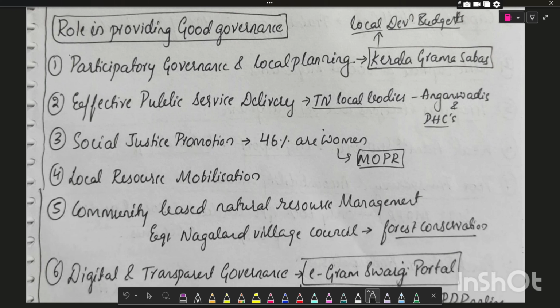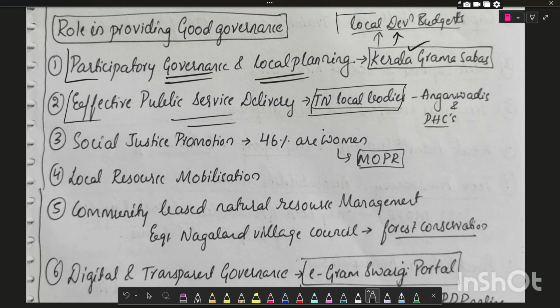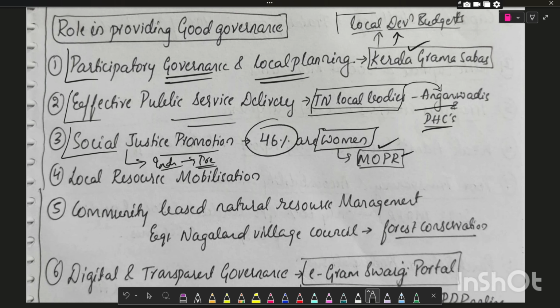First one is local self-governance ensures participatory governance and local planning. For example, Kerala Grama Sabha's role in local development budgets. Effective public service delivery. For example, Tamil Nadu local bodies' role in Anganwadis and primary health centers. Social justice promotion, which is a most important principle of Indian Constitution, which is mentioned in the preamble. For example, according to the Ministry of Panchayati Raj, the strength of women in panchayats is 46%.